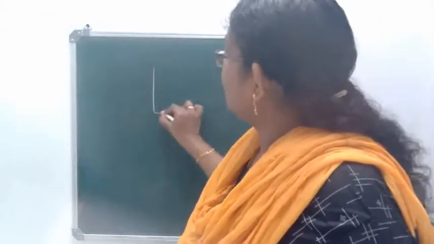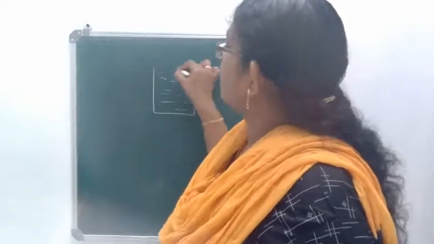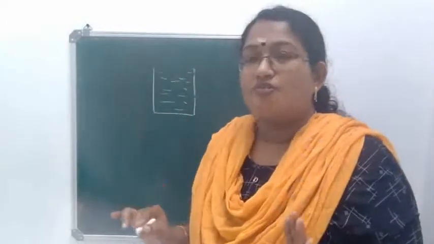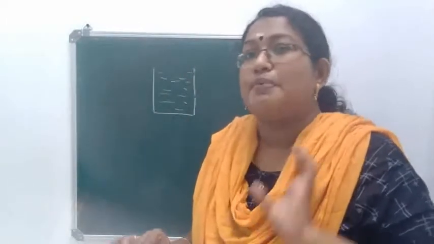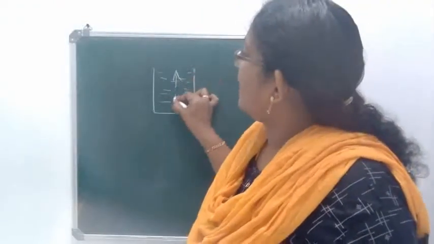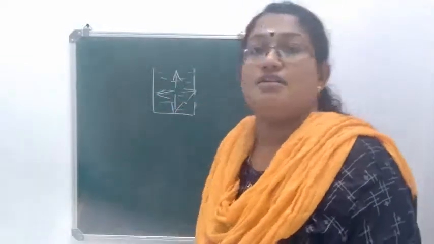So here I have a beaker and I am taking some liquid or water in the beaker. So here the molecules of water exert pressure in all the directions. Pressure will be exerted in the upward direction, downward direction as well as sideways.